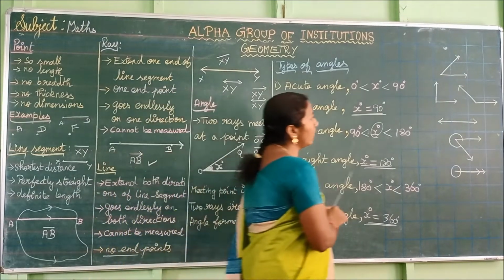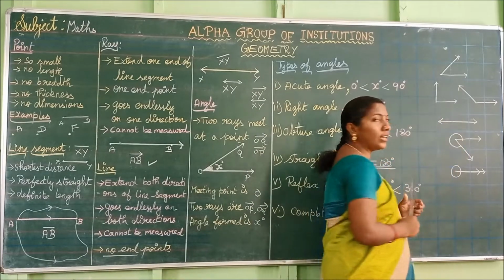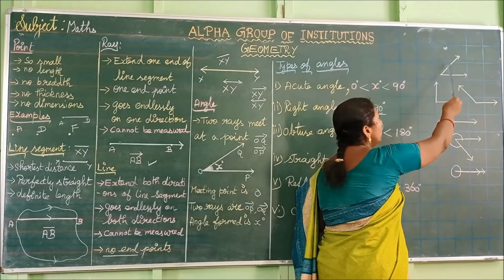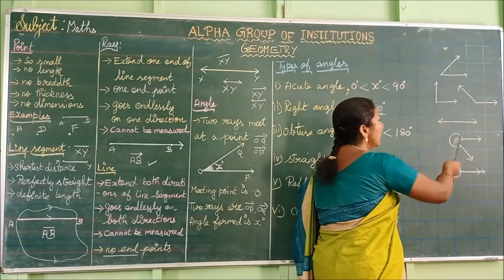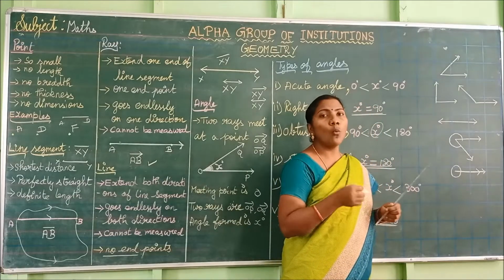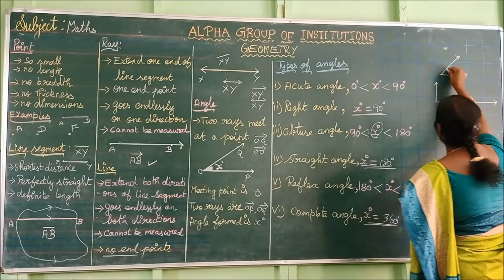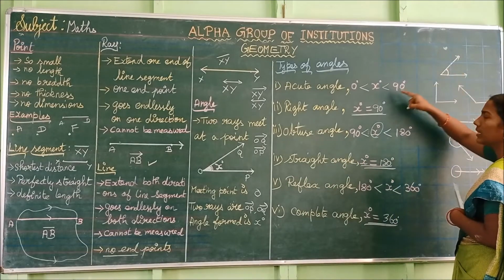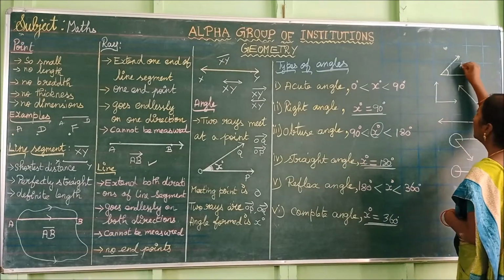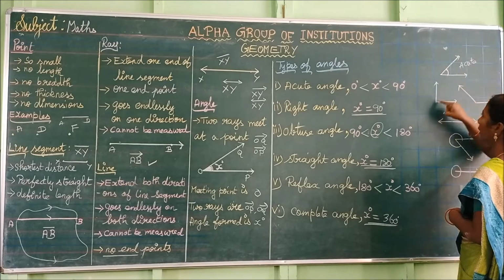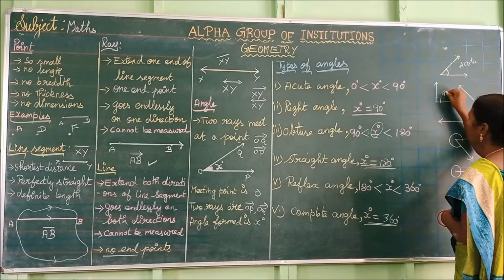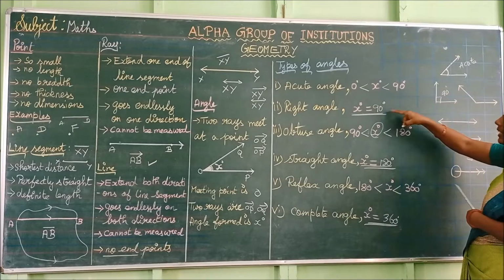Next see here. Here we have some pictures of angles. Two rays formed some angles. Now we are going to identify what type of angle that is. See here. What type of angle is this? It must be less than 90 degrees. So this is acute angle. And what type of angle is this? This is 90 degree. So it is right angle.